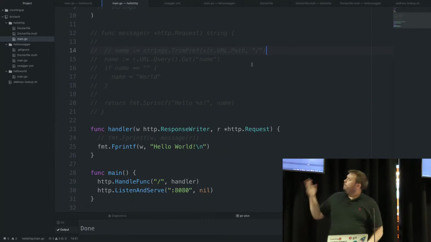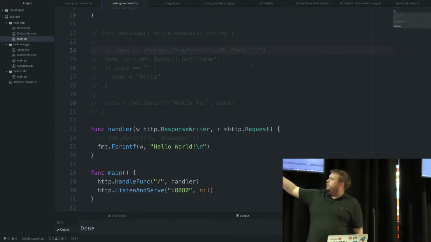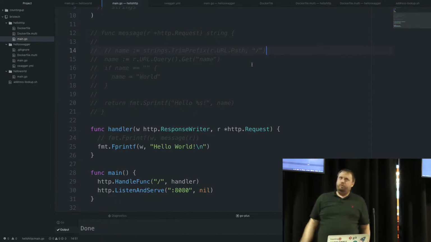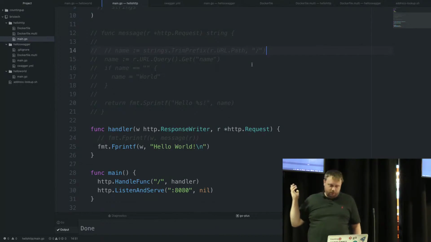We've defined a handler function to return hello world. I'll come on to the commented out stuff later. We've set up that that handler is linked to the root path, so that's a very basic HTTP request routing, and then we're listening on port 80.